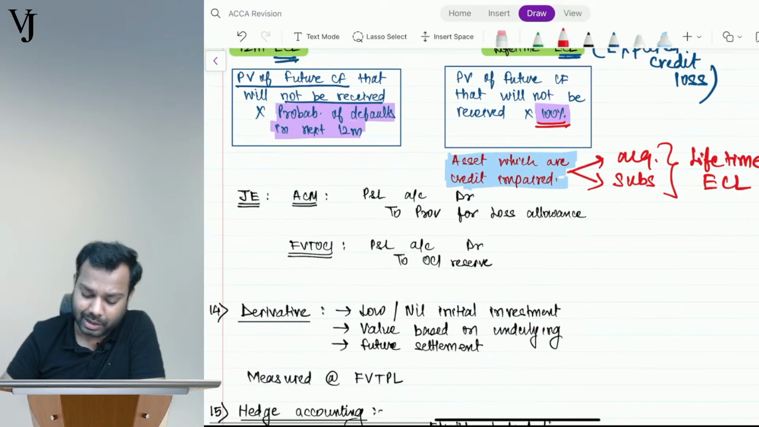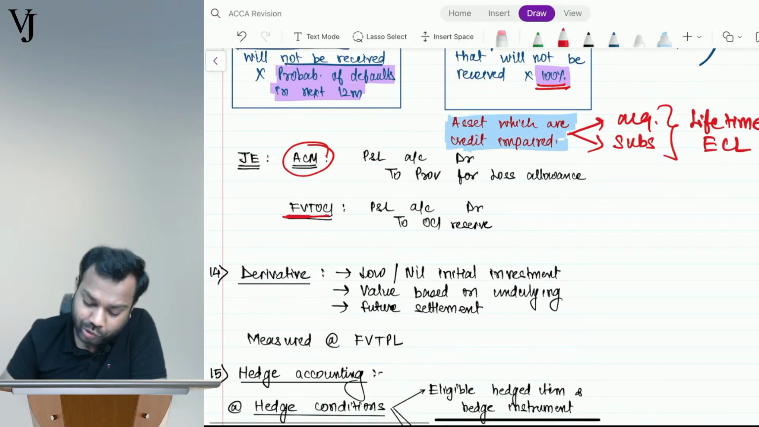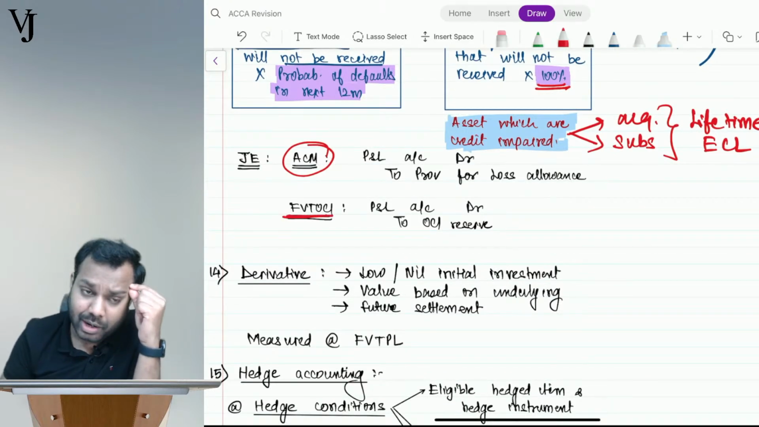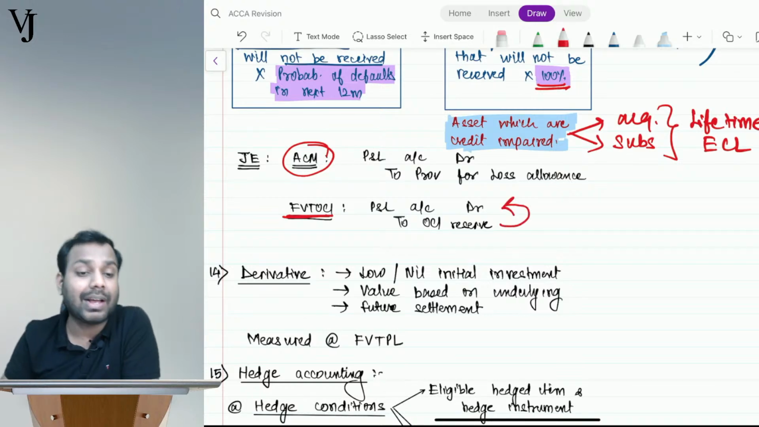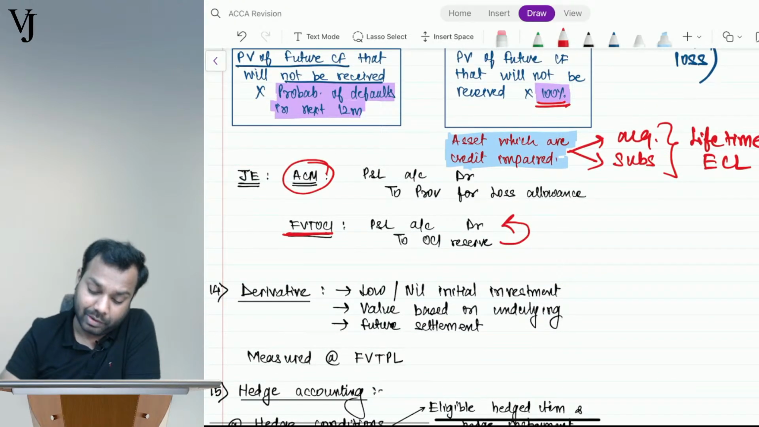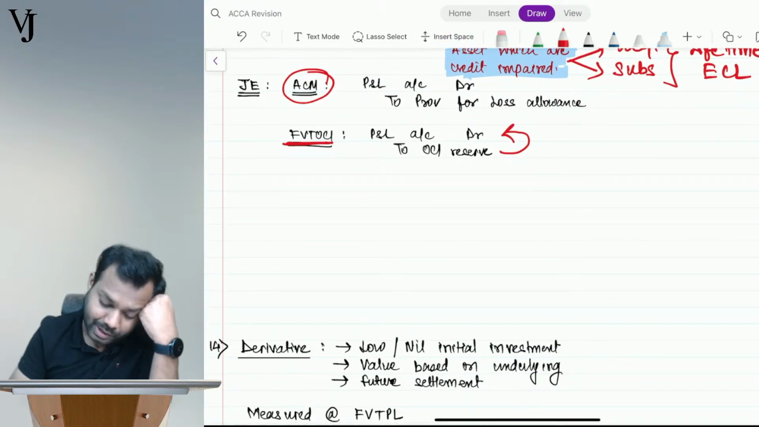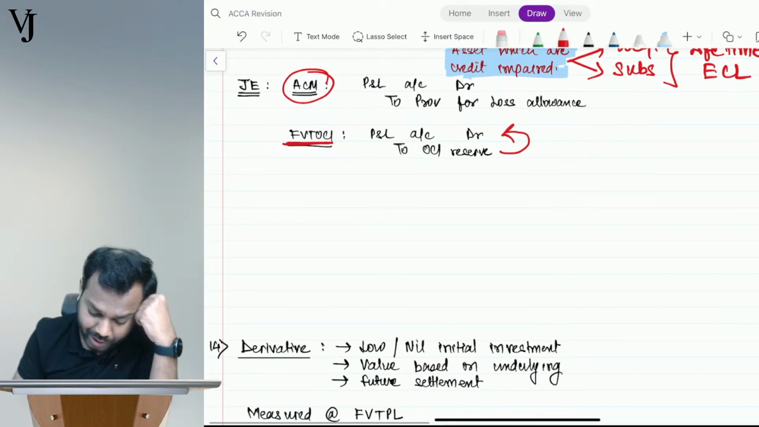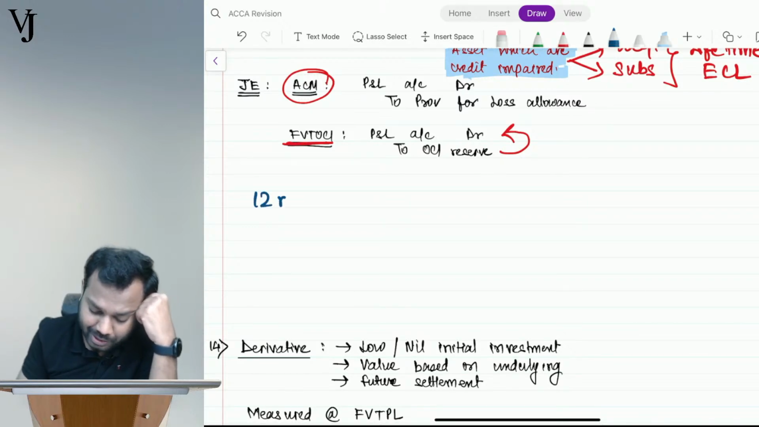Now, what is the journal entry? When the asset is under amortized cost method, I will record P&L account debit to provision for loss allowance. If the asset is under FVTOCI, will I record a provision? No, but I will just recycle from OCI to P&L the amount of impairment loss. Now understand one more thing in this itself. If we have created 12-month ECL,